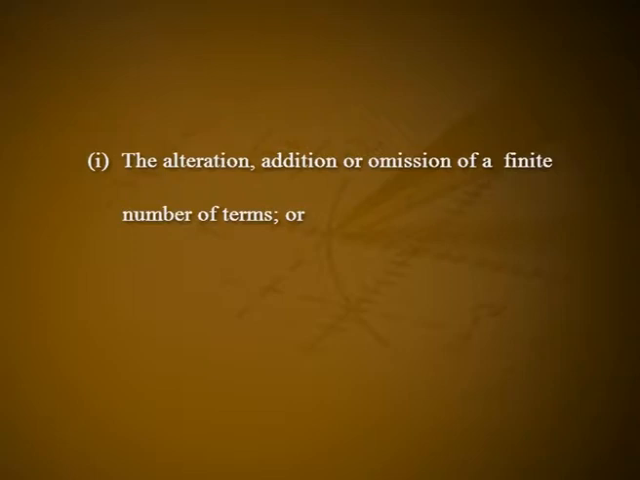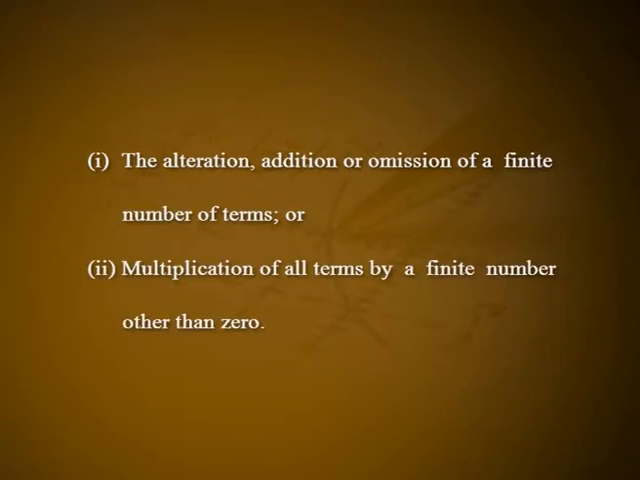It is also clear that if the series summation n varies from 1 to infinity un is divergent, the changed series summation n varies from 1 to infinity c into un, summation n varies from 0 to infinity un, or summation n varies from 2 to infinity un is also divergent. Hence, the behavior of a series as regards convergence is not altered by, one, the alteration, addition or omission of a finite number of terms, or two, multiplication of all terms by a finite number other than 0.